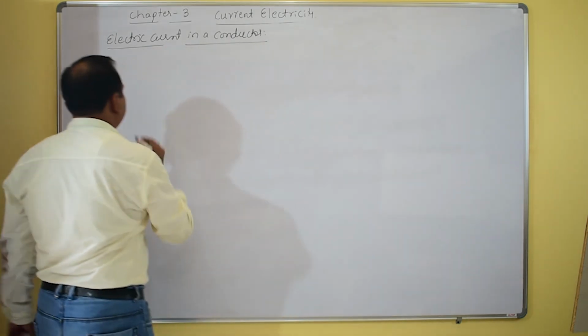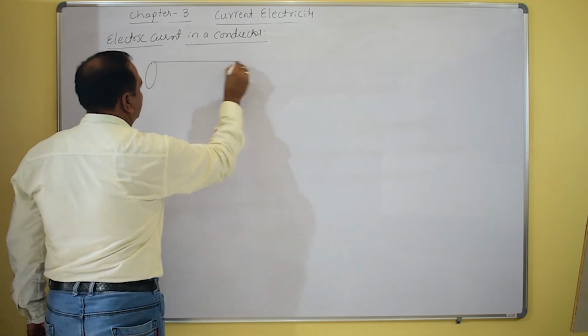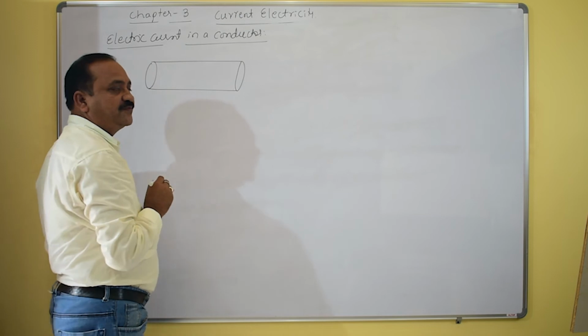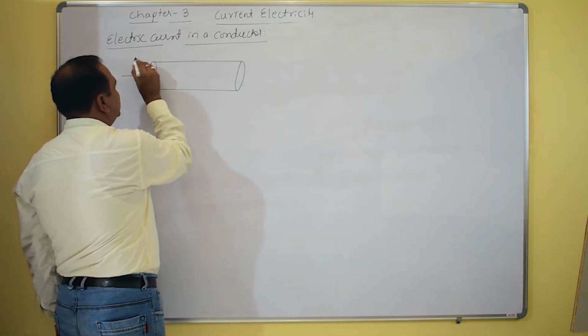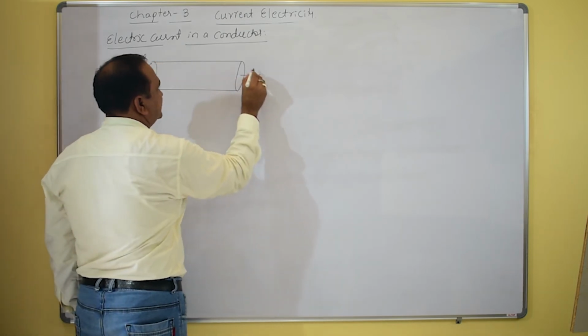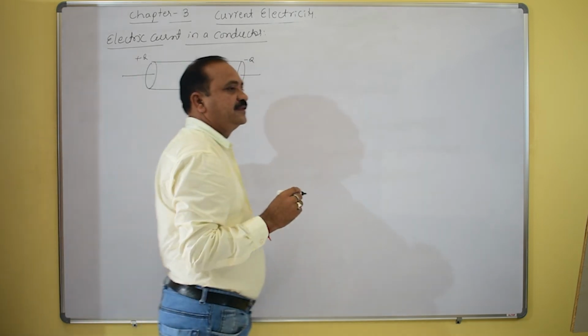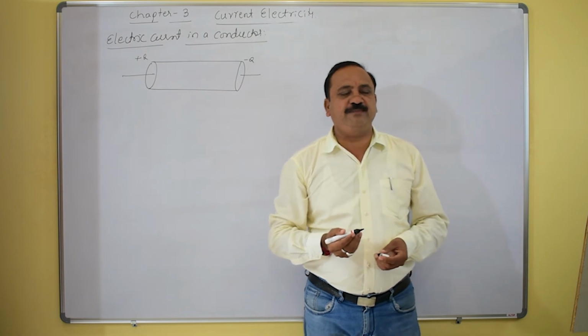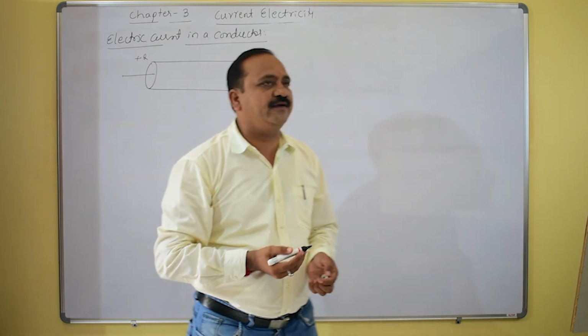For example, this is the conductor. In this conductor, here is a plus Q and a minus Q, the charges. We must know that metals are good conductors.